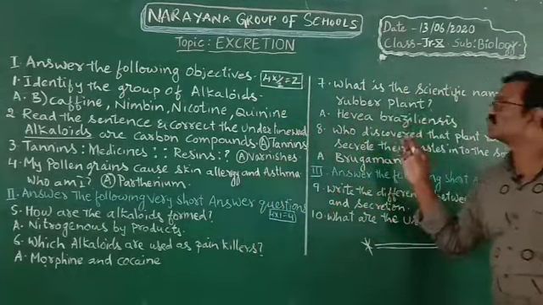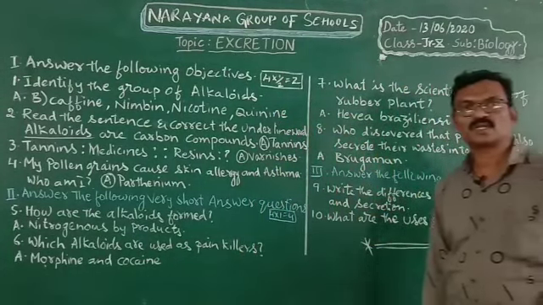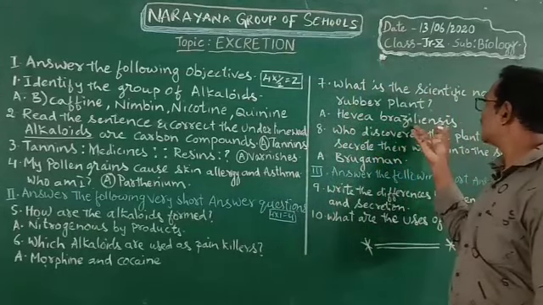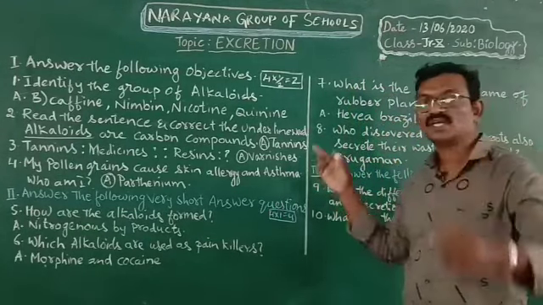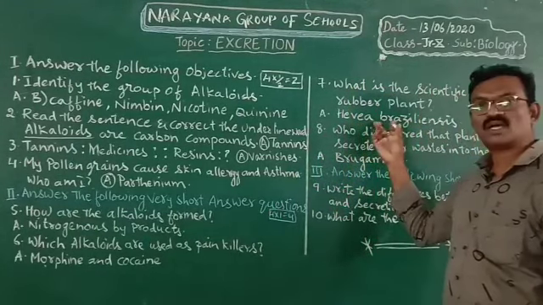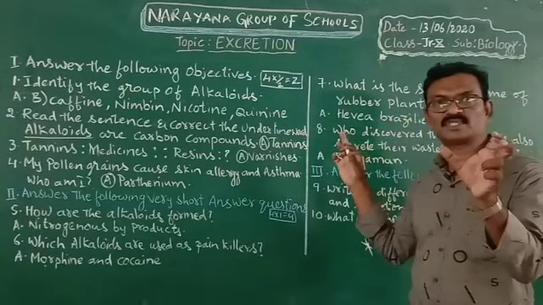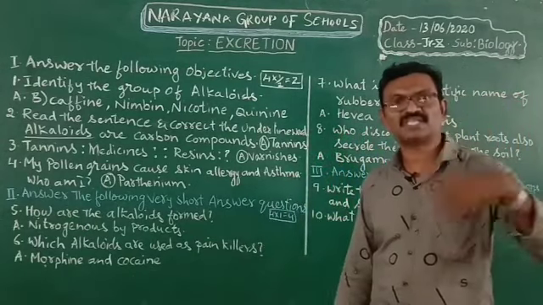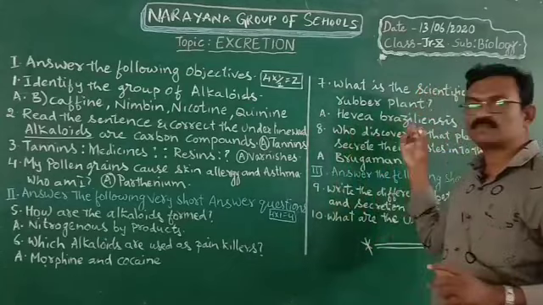Now, 7th question. What is the scientific name of rubber plant? Scientific name of rubber plant is Hevea brasiliensis. Here in this answer we can see 2 words, Hevea and brasiliensis. Scientific names were given by Carolus Linnaeus for each and every object on this earth. So here 2 names are there.